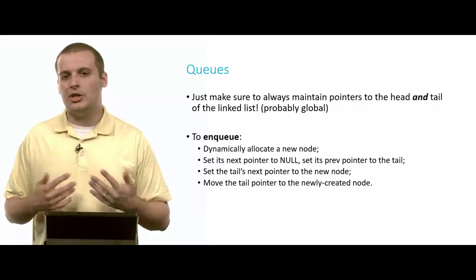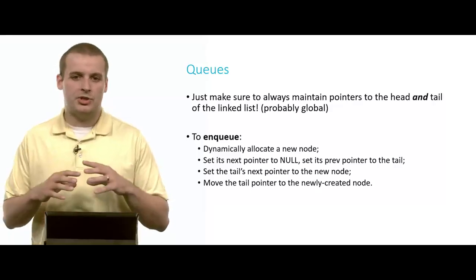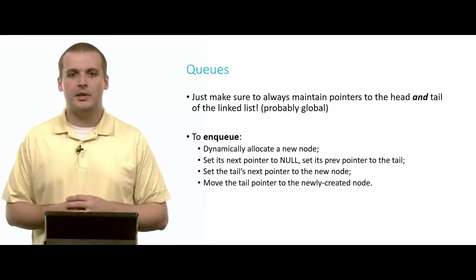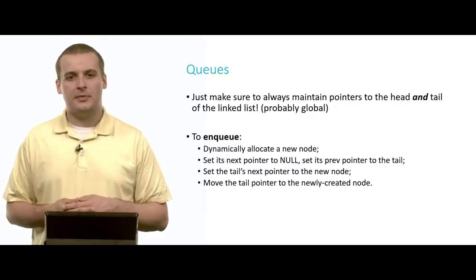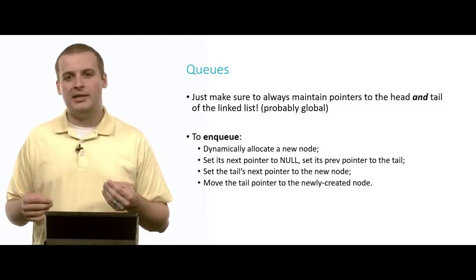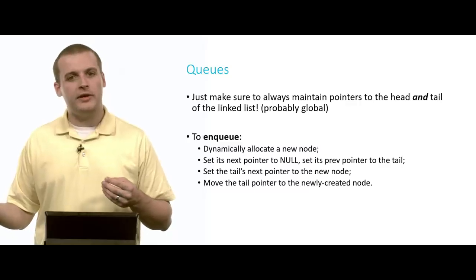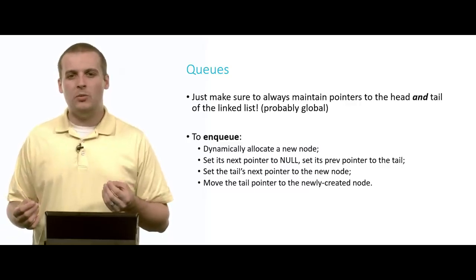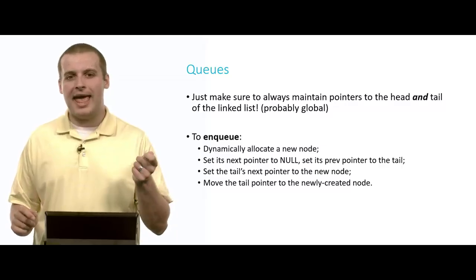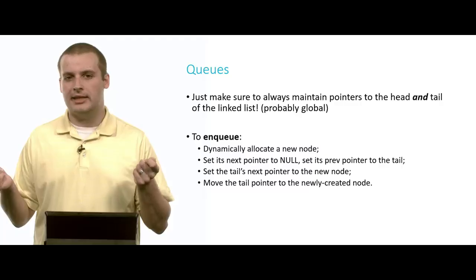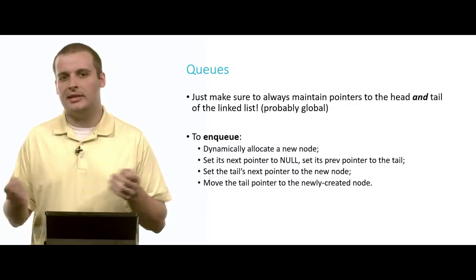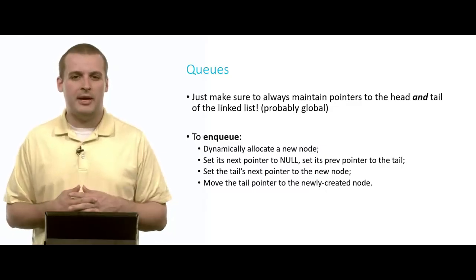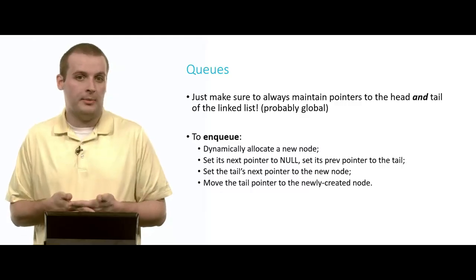If we want to enqueue, so now, again, we're switching to a linked list-based model here. If we want to enqueue, we want to add a new element. Well, what do we need to do? Well, first of all, because we're adding to the end and removing from the beginning, we probably want to maintain pointers to both the head and the tail of the linked list, tail being another term for the end of the linked list, the last element in the linked list. And these will probably, again, be beneficial to us if they are global variables.